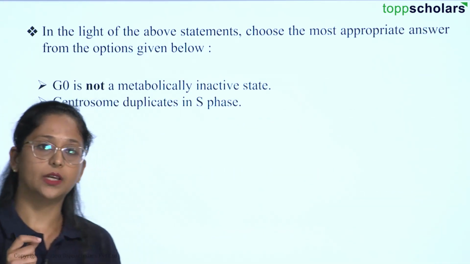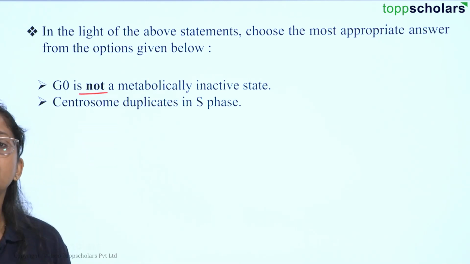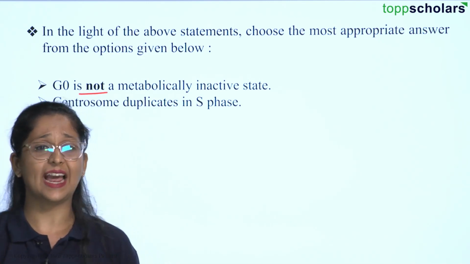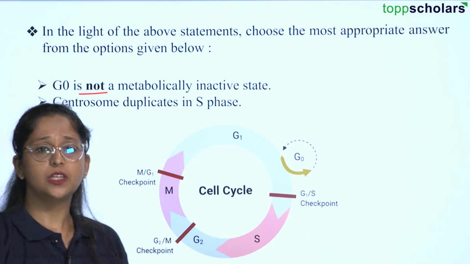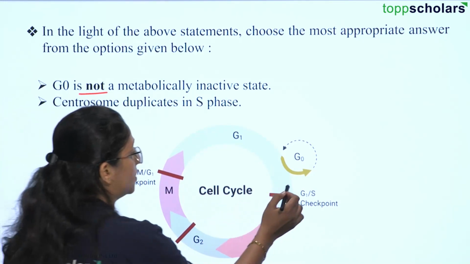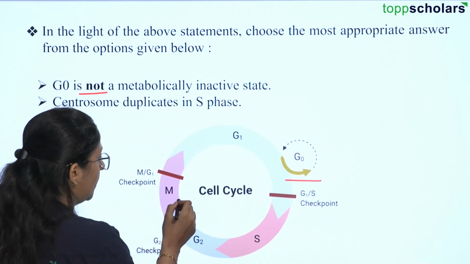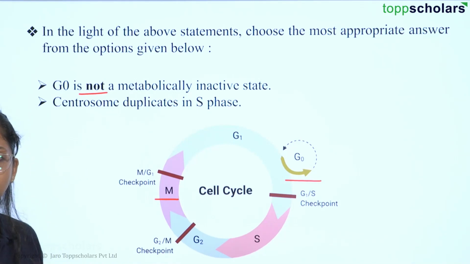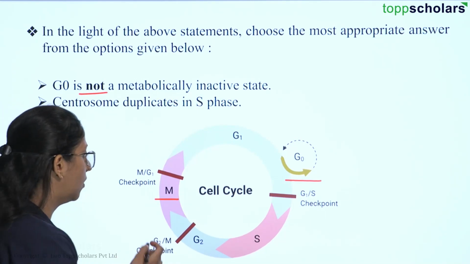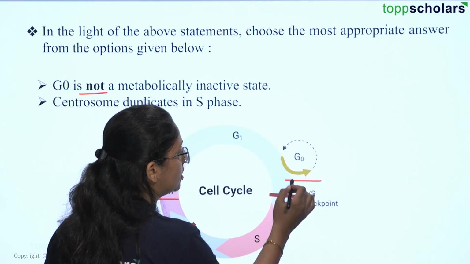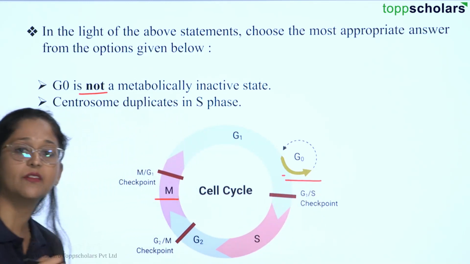So here students, we are talking about the G0 phase. The G0 phase is not a metabolically inactive state, right? Why? Because here you would see this is our G0 phase. In the M phase, we know that we have our mitosis going on, and from the M phase, the next phase that we have is the G1 phase and the G0 phase.